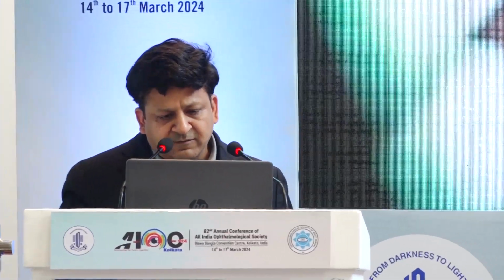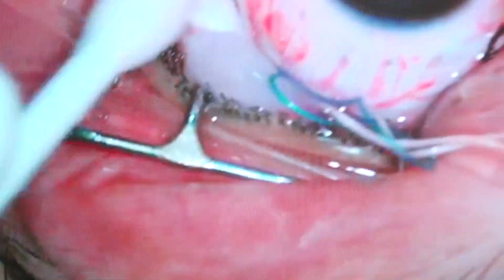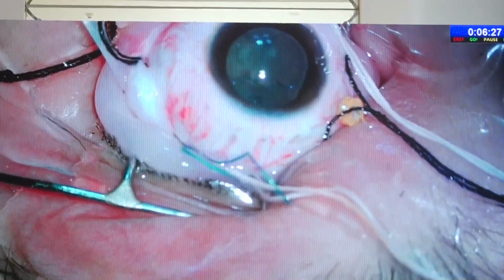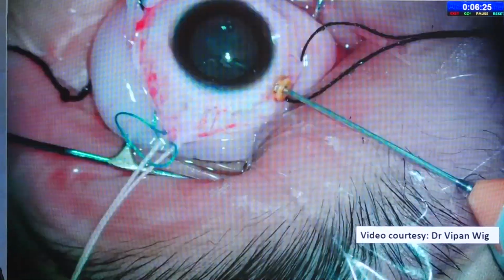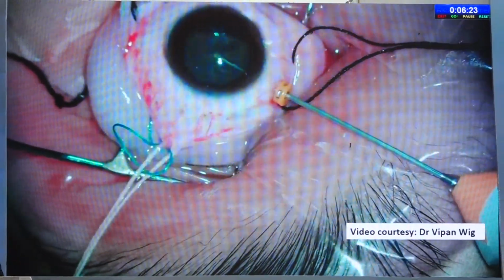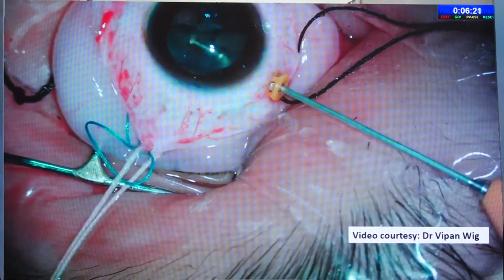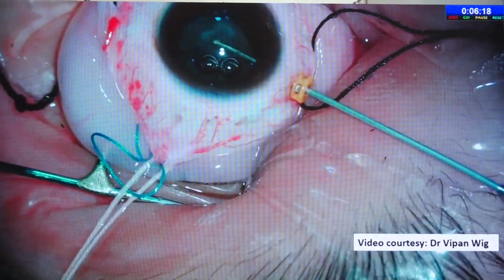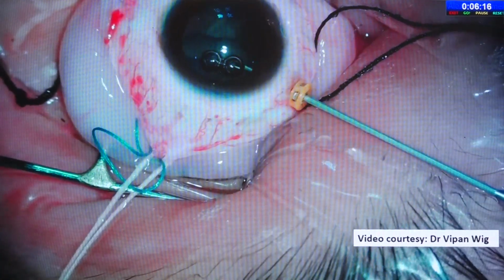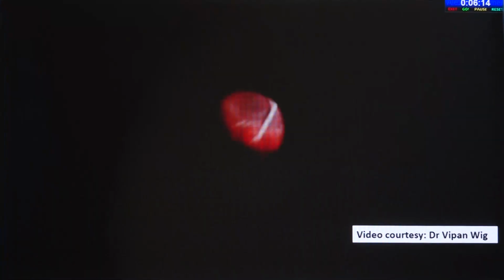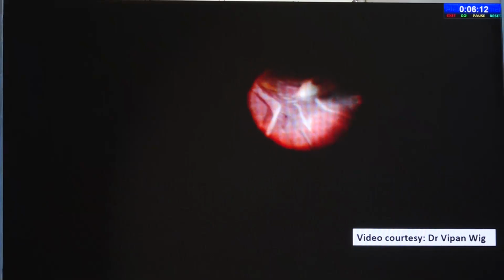This was a video given to me by Dr. Vipin Vig. This was a 16-year-old girl who had a scleral coloboma, and there was chronic hypotony in this case. When he started the vitrectomy, you see there is fluid leaking from one side. He did a lensectomy in this eye, and when he removed the lens, he found a scleral defect from which whatever fluid was there was going out.